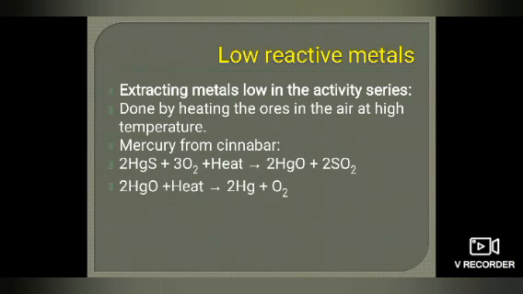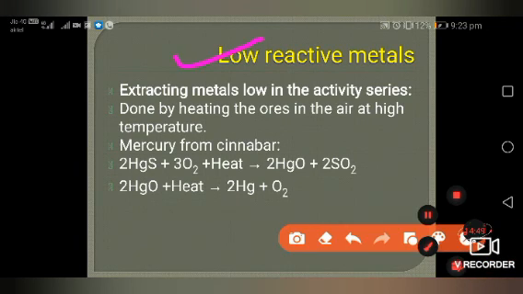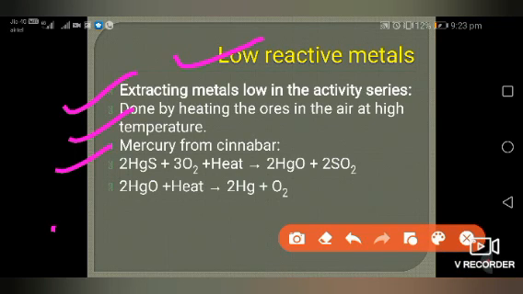Okay, so let's understand with the low reactive metal. It is extracting metal low in the activity series. It is done by heating the ores in the air at high temperature. Mercury from cinnabar is the example. Suppose HgS is cinnabar. When we oxidize it, heat it, it will convert into oxide, with sulfur dioxide. After that the oxide is heated further, by the reduction process we remove oxygen and we will get Hg.